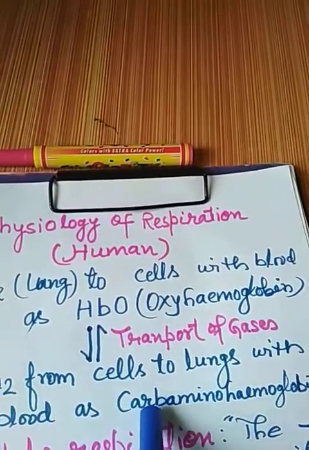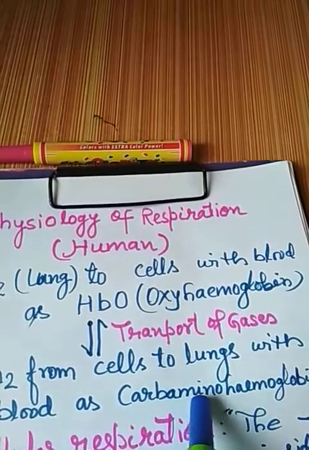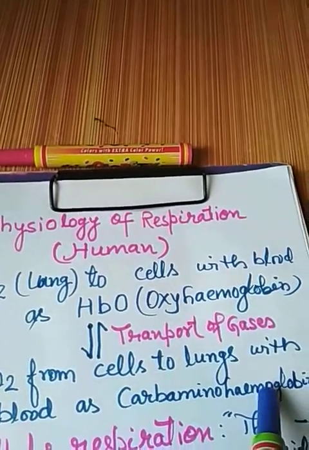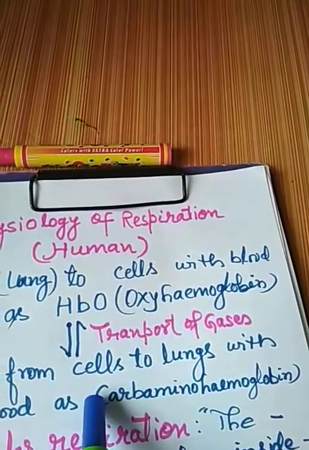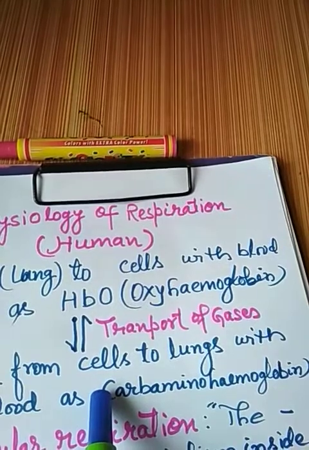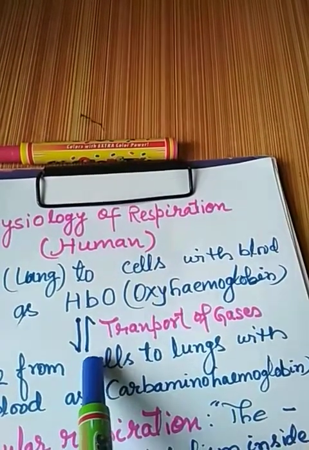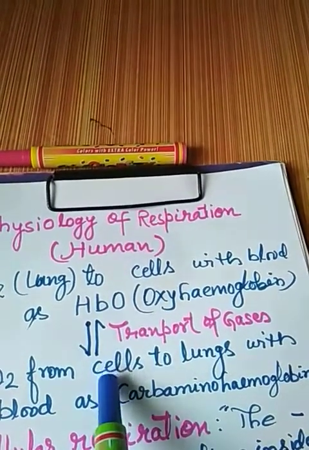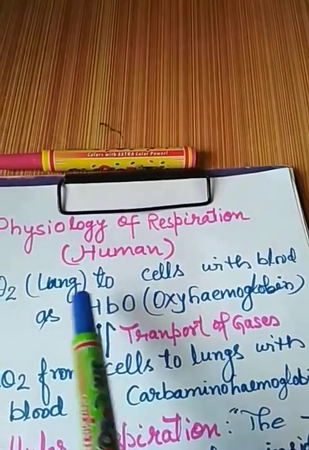So you have to remember the names oxyhemoglobin and carbaminohemoglobin. Carbaminohemoglobin means the combination of carbon dioxide and hemoglobin that is coming from the different parts of the body cells, and it gets liberated in the lungs.